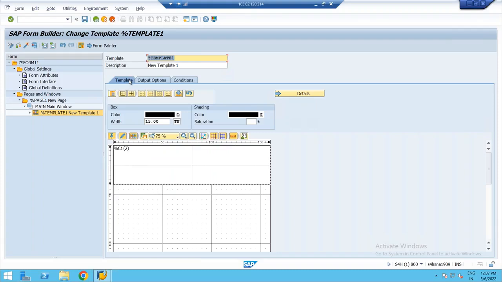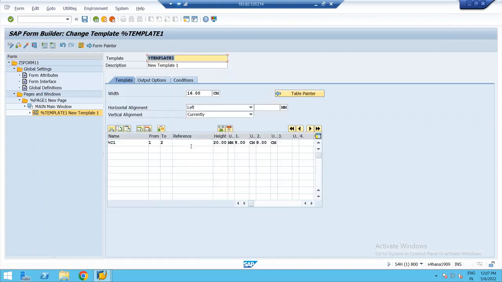That's it. So when do we go for template? When you want fixed number of rows with fixed number of cells. How many rows we are constructing? 2 rows, 1 to 2, and width of each cell is 8 centimeter. Done. That's all. Save it, check for the syntax error, activate this. Right, template is activated.